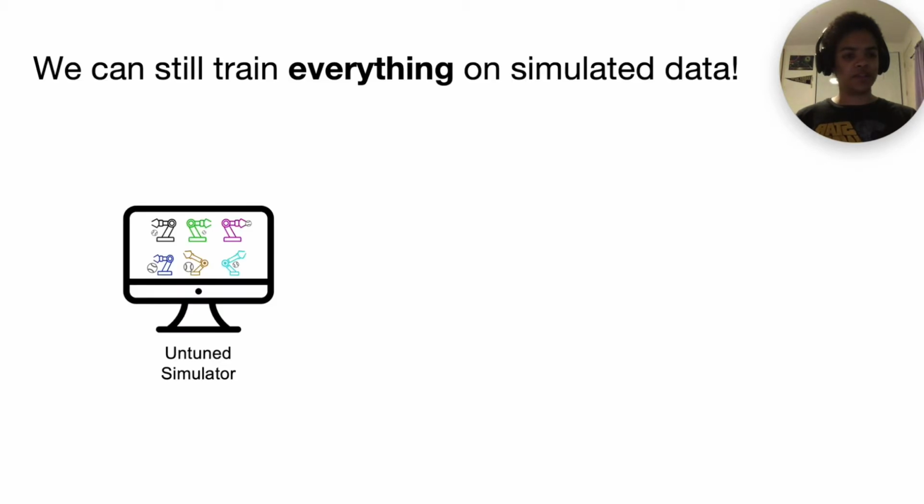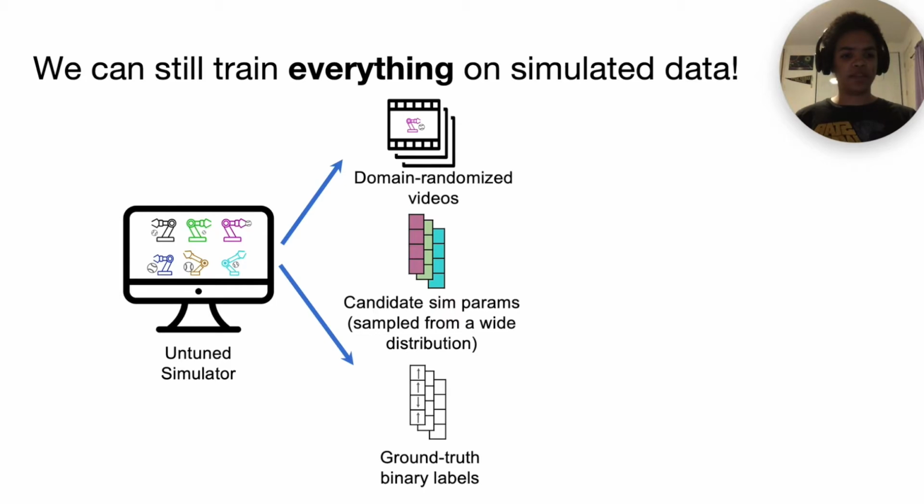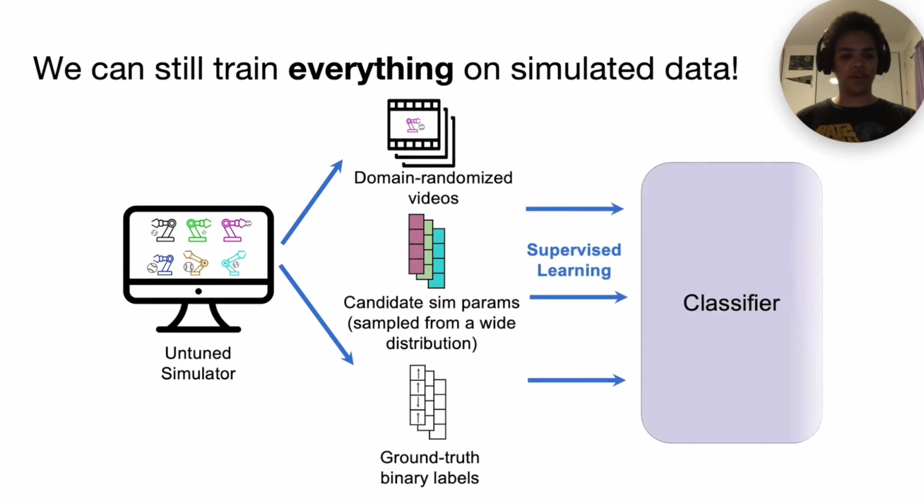After making these changes, we can still train our classifier in simulation using domain randomized video data and an independently sampled set of candidate sim params. From these, we can compute ground truth binary labels for our classifier, and we can train the model with supervised learning.